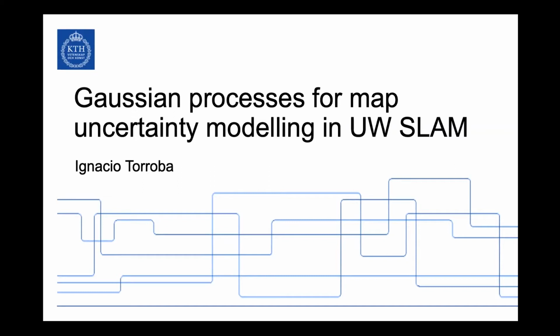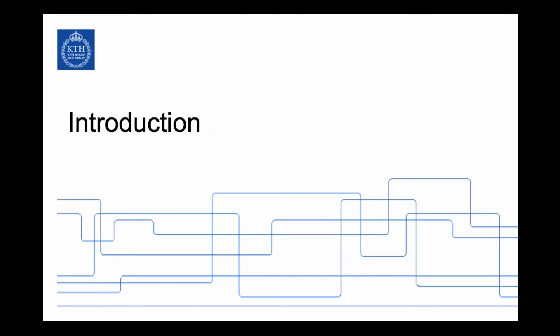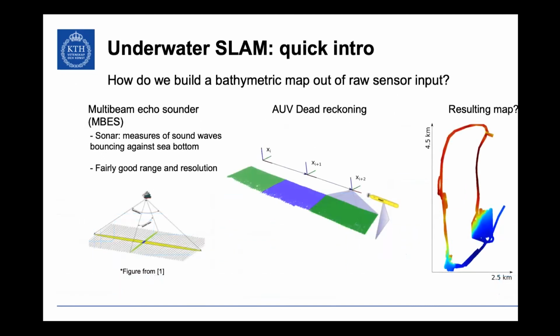And as usual, I'm going to start with a quick intro to the keywords here, which are basically SLAM, uncertainty, and Gaussian processes. And then I'm going to move on to my actual research and what I've been doing for the last few months. So a quick introduction, as usual. So what's underwater SLAM, what we want to do, and how we do it. And I've said this many times already, so I'm going to go very quickly over it.